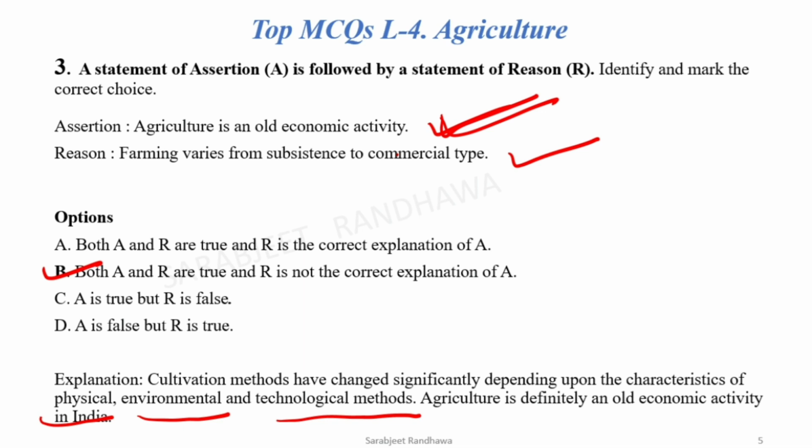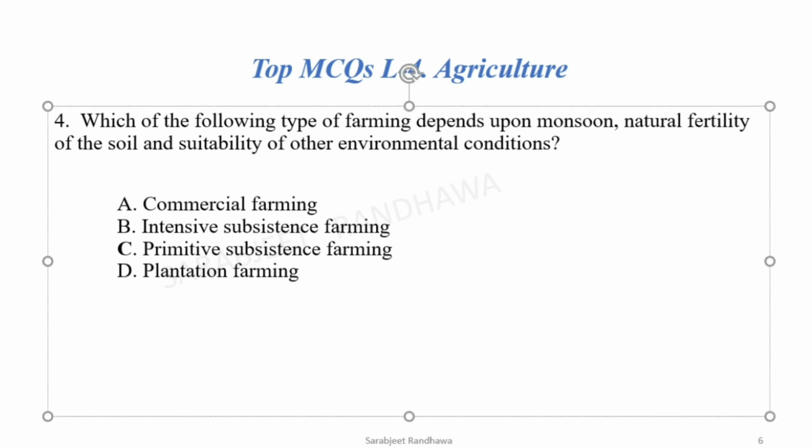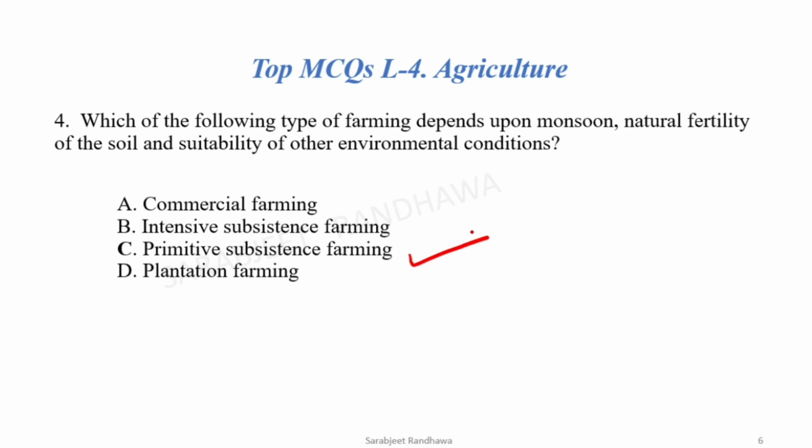Now let's move to the next. Which of the following type of farming depends upon monsoon, natural fertility of the soil, and suitability of other environmental conditions? Now here the correct option is primitive subsistence farming. The meaning of primitive subsistence farming is that it is shifting cultivation, it is slash and burn cultivation, which totally depends on monsoon, natural fertility of the soil, and environmental conditions. So option primitive subsistence farming is correct.